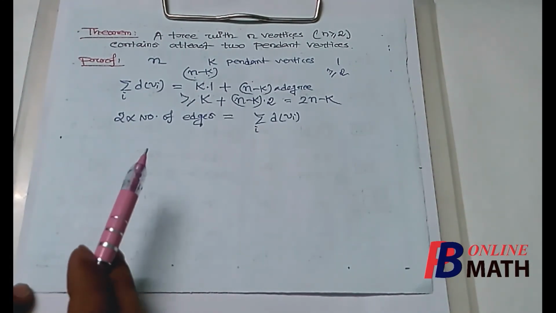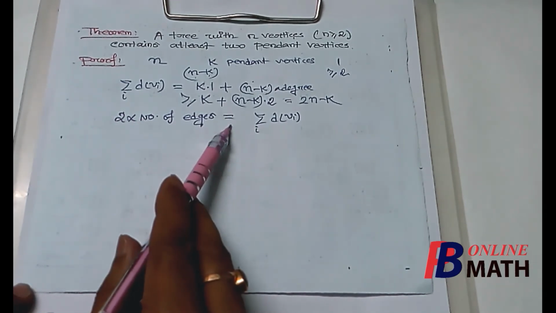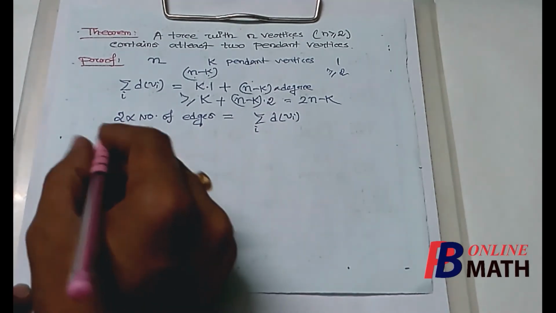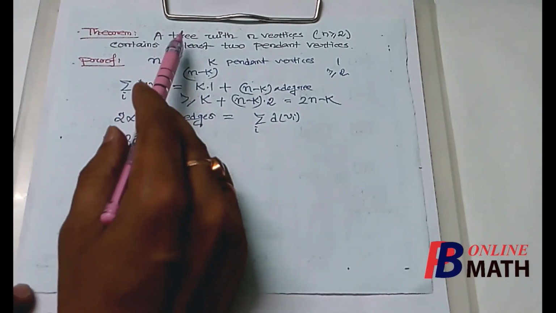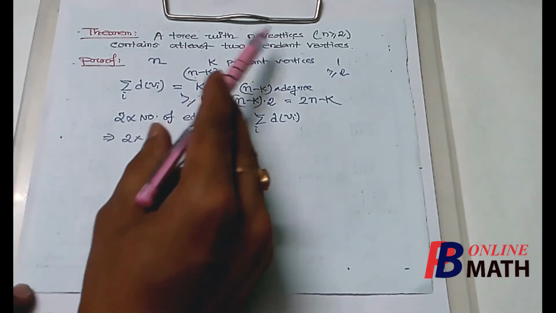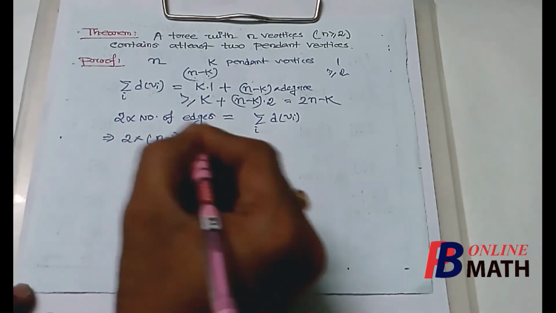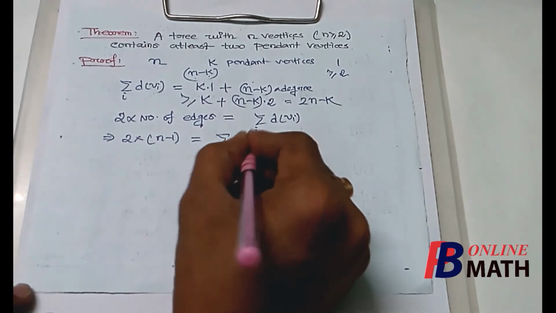Now we know from the handshaking theorem that 2 times the number of edges is equal to the sum of the degrees of the vertices. This is a well known theorem. We know that a tree with n vertices has n minus 1 edges. So 2 into n minus 1 is equal to summation of d(vi).